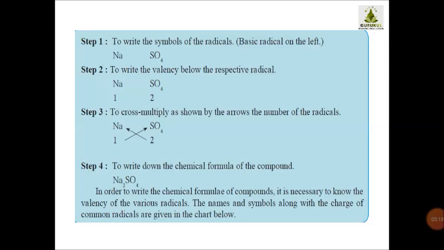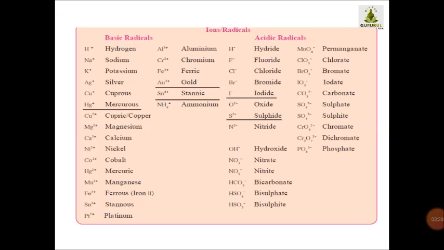The names and symbols along with the charge of the common radicals are given in the chart below. So what am I showing you now? I am showing you a chart in which certain common radicals are there. Children, this chart is given in your textbook also, so for further reference you can take help of your textbook, but I want to discuss from my side, that's why I am showing you this chart also. Certain basic radicals and acidic radicals are given over here along with their valency and their charges.